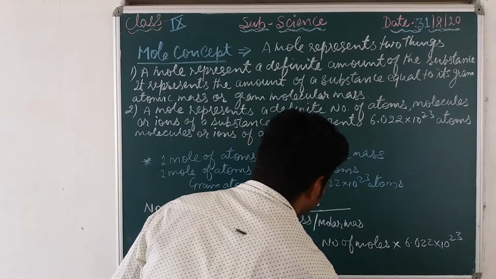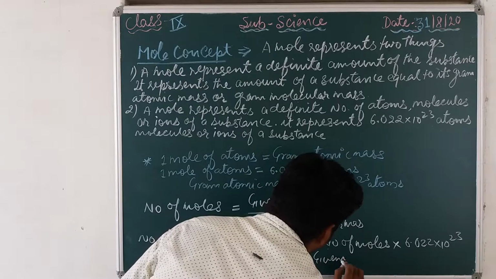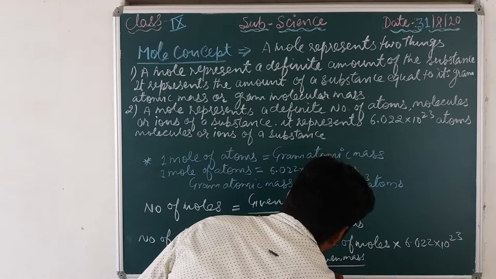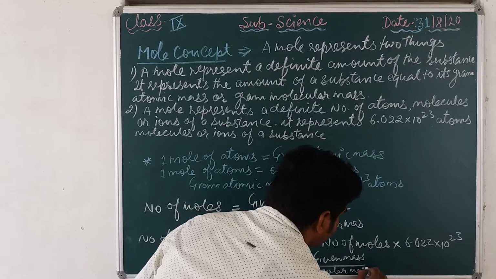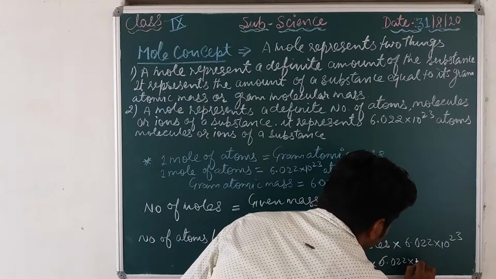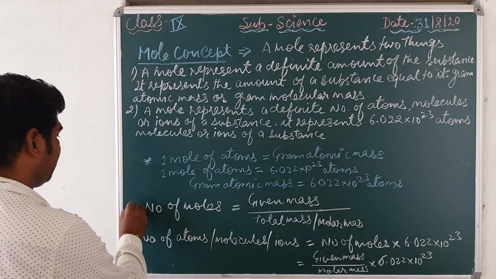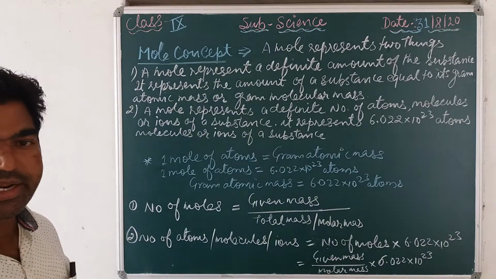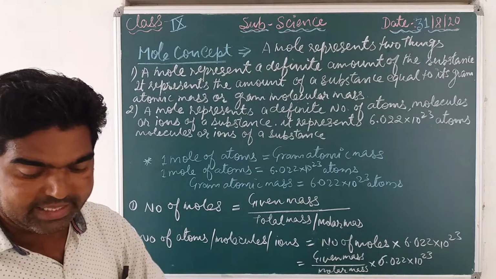And the number of moles we can write as given mass divided by molar mass or molecular mass, into 6.022 into 10 to the power 23. So by using both these formulas, we can solve problems based on the mole concept.